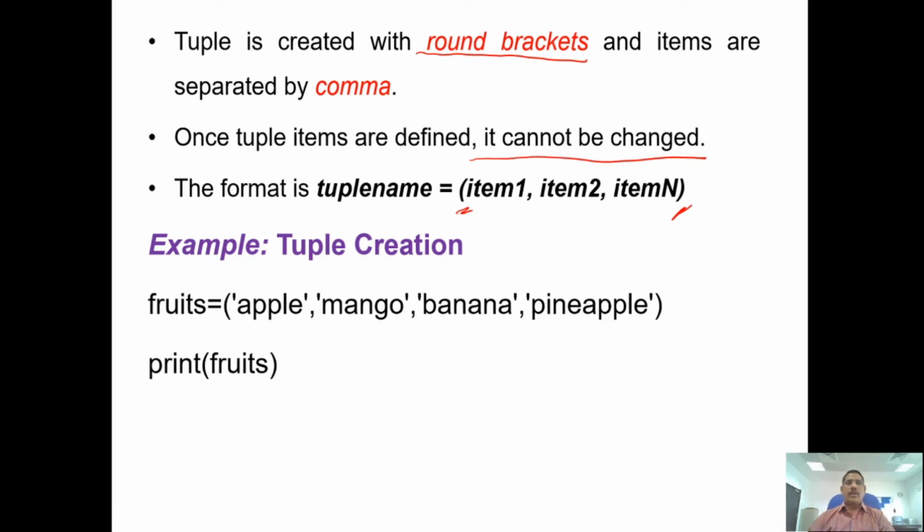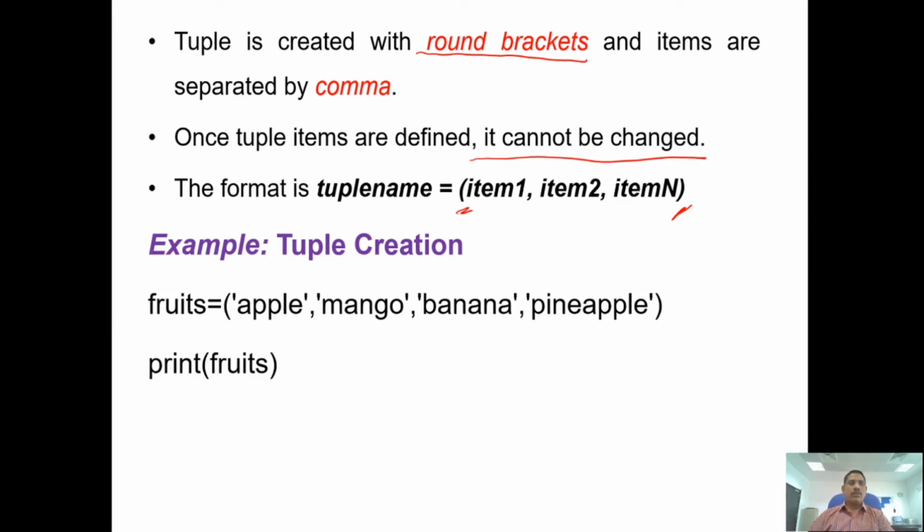Now you can print it, that's it, right? Otherwise, you can add one tuple with another tuple, or you can print from one portion to another portion, that is slicing, which is also possible, but you cannot change any tuple items. This is the most important point. We need to understand the difference between lists, dictionaries and tuples.